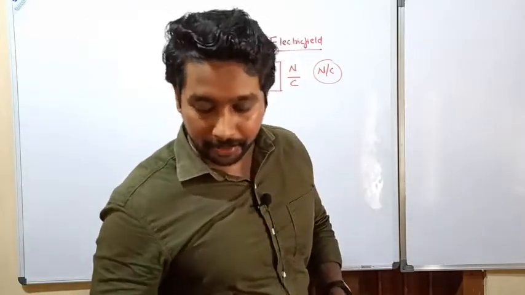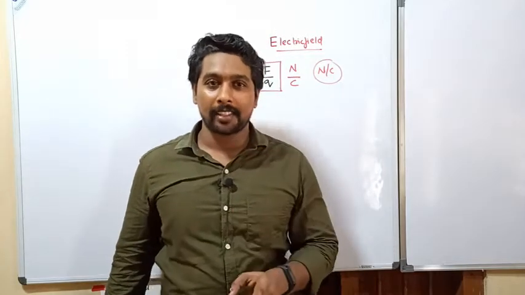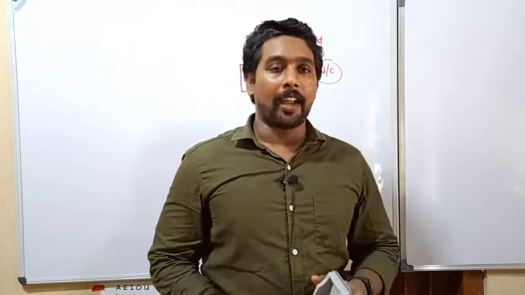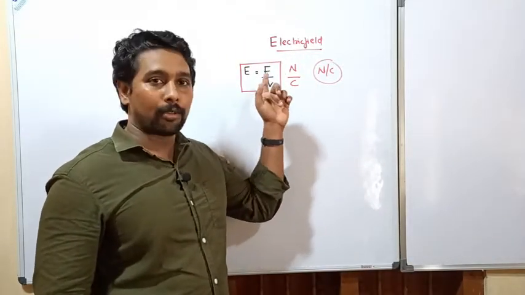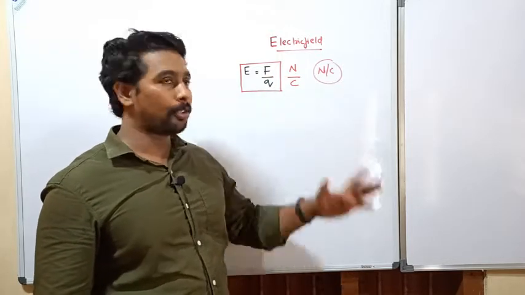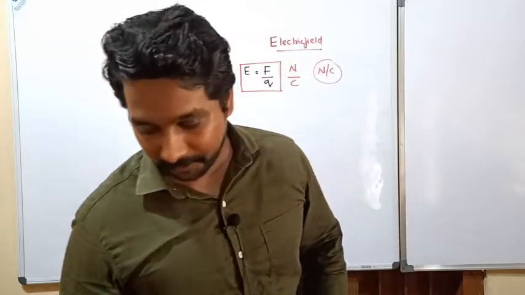Now we got the definition. What do you mean by electric field? It is the space around a charge in which a test charge experiences a force. Now we know the basic equation, which is E is equal to F by Q, force per charge. That means, what is the unit? Newton per Coulomb. Okay, understand? Very good.